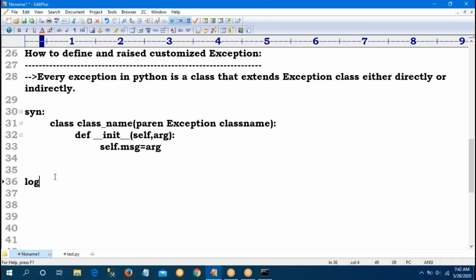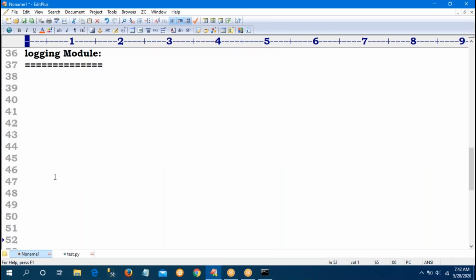So next concept, the logging module. Already we know about modules. Logging is one predefined module available in Python. What is the use? Do you know what a log file is? Log files are useful anywhere, not only in programming. Not only Python, in Java the log4j concept is there, and Selenium also has log4j.